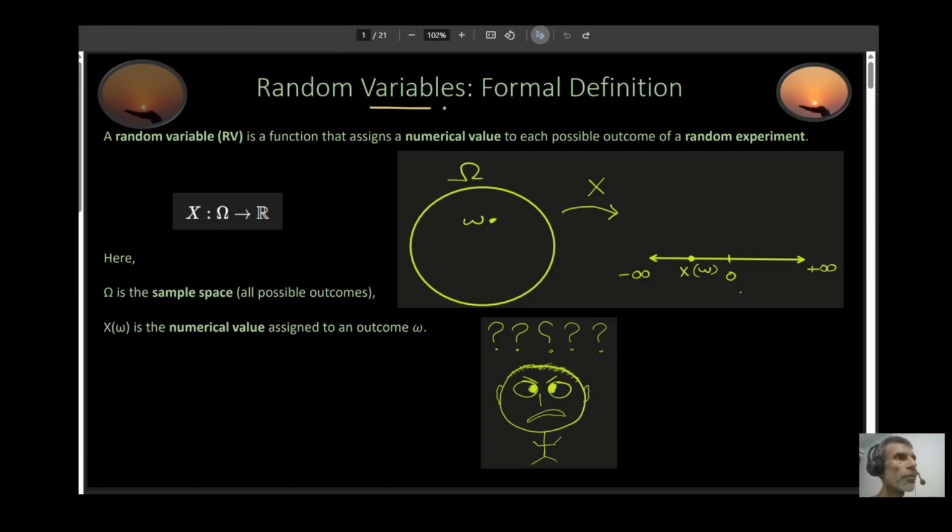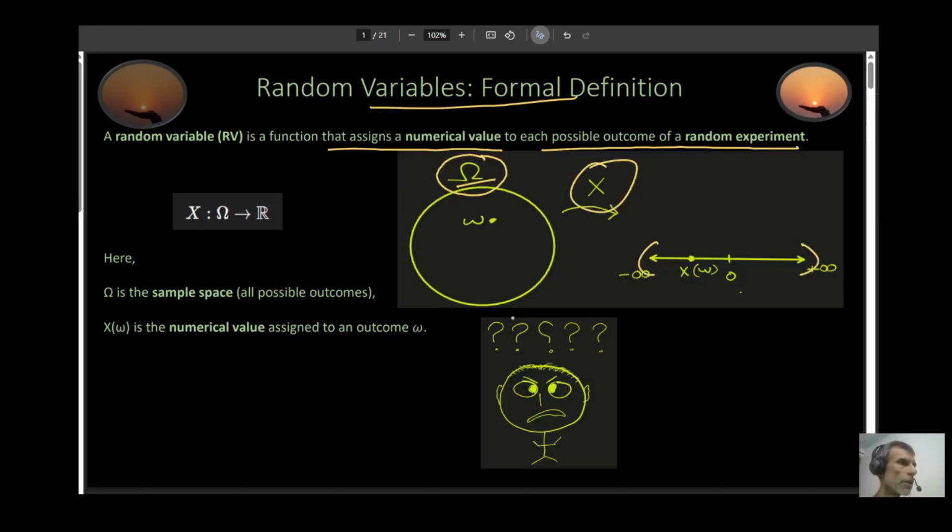So random variable, formal definition. It's a function that assigns a numerical value to each possible outcome of a random experiment. In other words, it's a mapping function that maps your sample space, which is denoted by omega, to your real numbers. Now, if you're confused, just like this guy over here, then this session is for you.